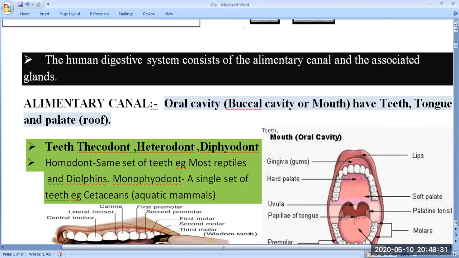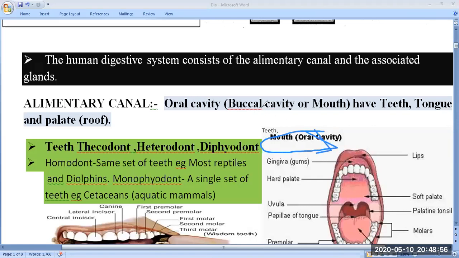The alimentary canal has different regions. Some portions are called the esophagus, stomach, intestine, rectum, anus, like this. We will discuss them in detail. First of all, they have given the oral cavity. Let's see what they have given about the oral cavity. The oral cavity is also known as the buccal cavity.